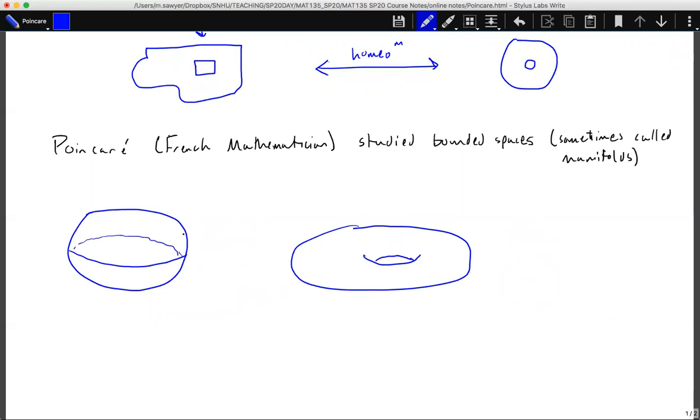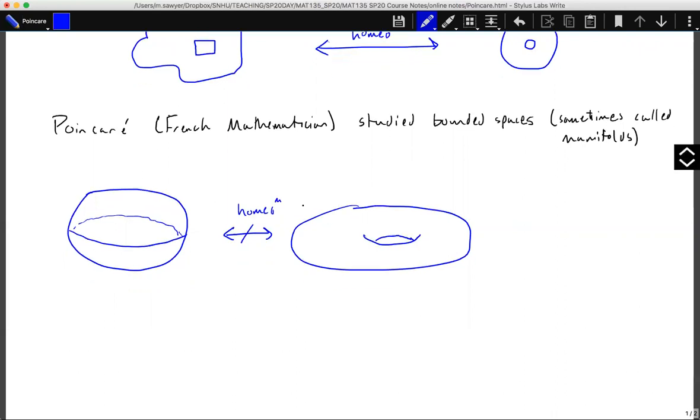And so a sphere is not homeomorphic to a torus because, again, like the previous video, we can't puncture our sphere because that's not a property that we're allowed to do.